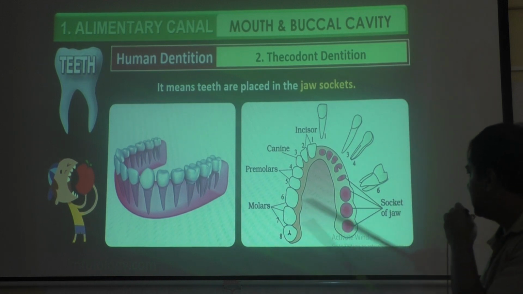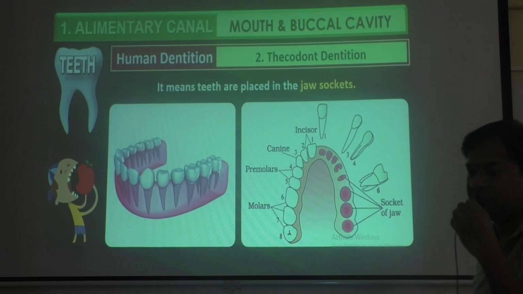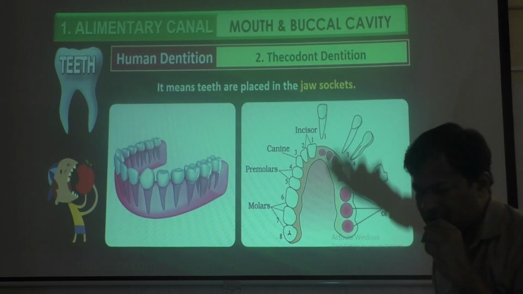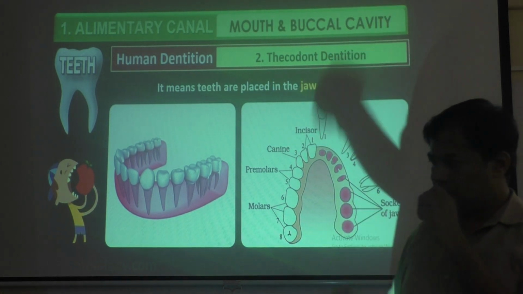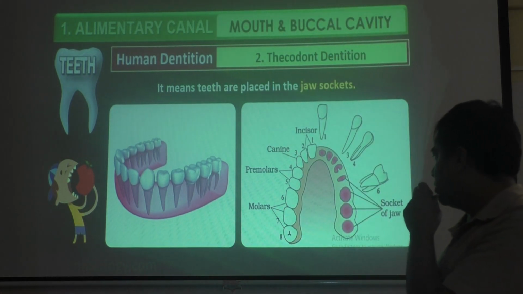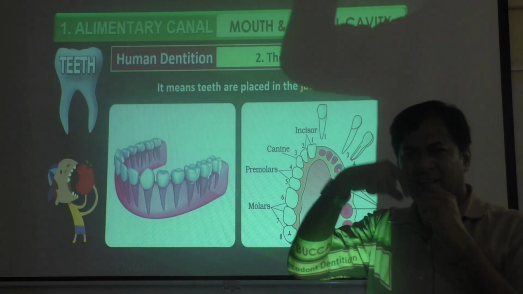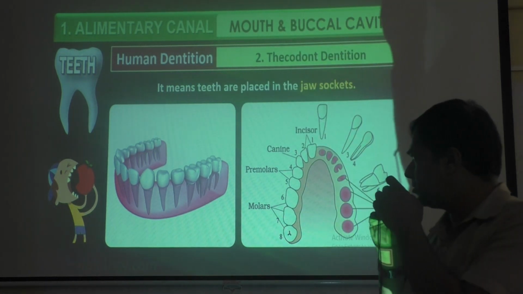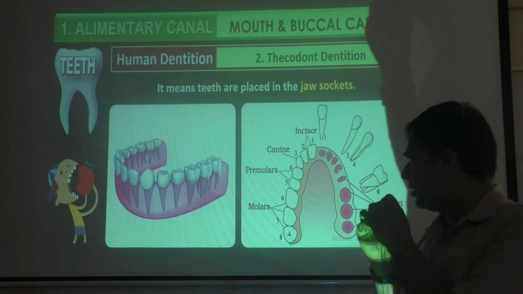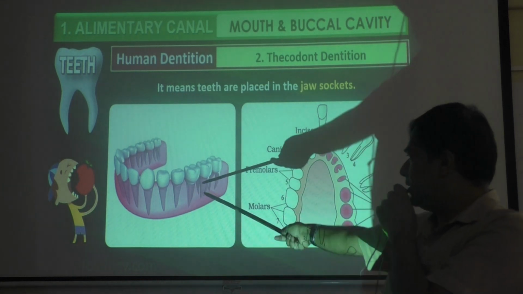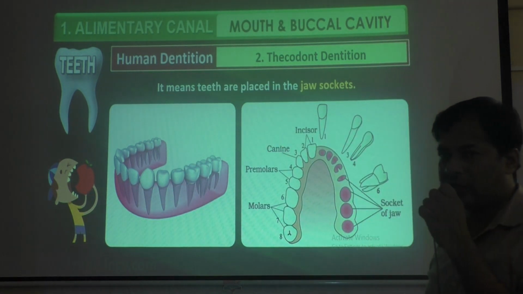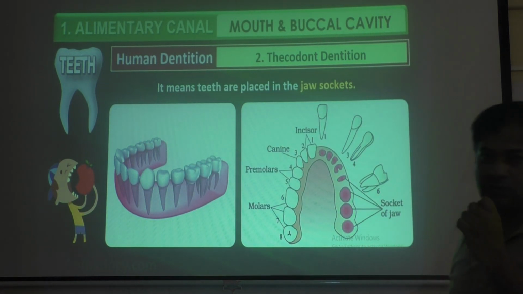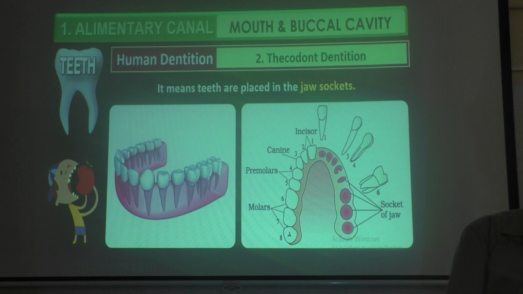So these are the sockets. Socket of the jawbone. Socket means, like when you put a plug in a switch, like that. So teeth are fitted in the socket of the jawbone. That arrangement is called thecodont condition. You can see clearly here in this picture, all the teeth are fixed in a socket of the jawbone. That condition is called thecodont condition.